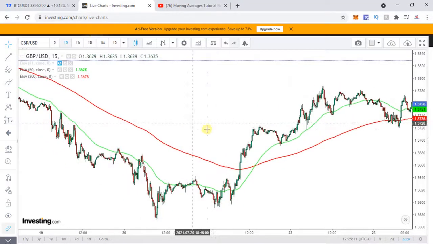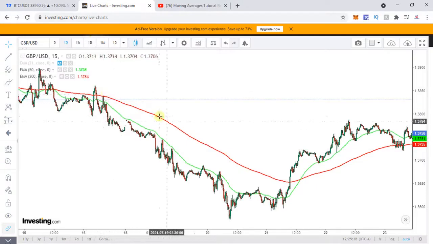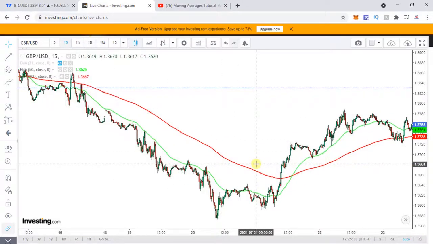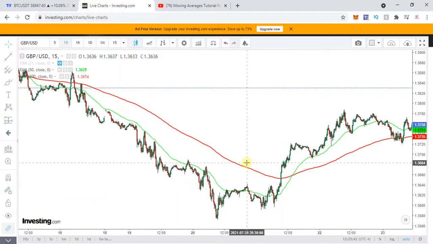You can also fine tune it, but for the moment it is very easy for you to understand whether the market is in uptrend or downtrend. Just look at the 200 EMA, and if the candles are plotting below, you sell, and if the candles are plotting above the 200 EMA, you're going to select the buy option.